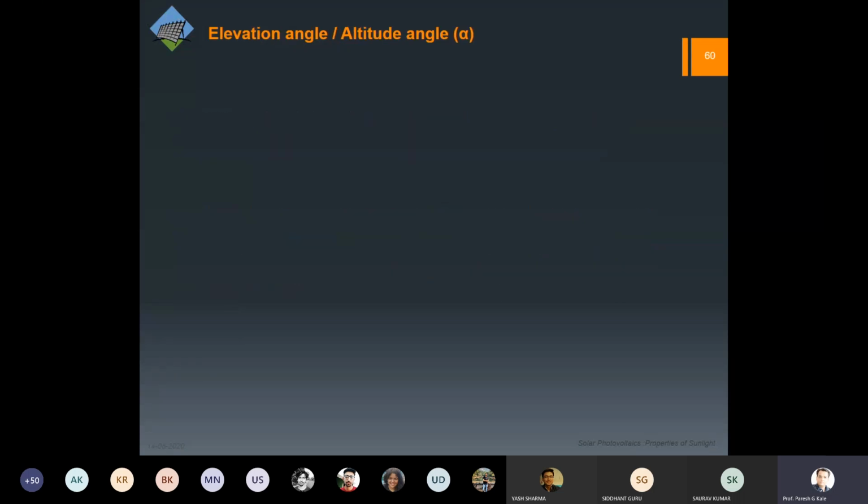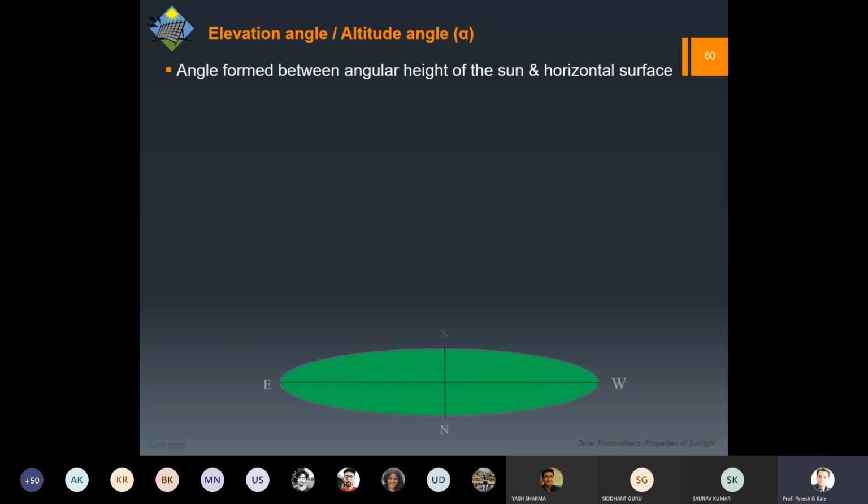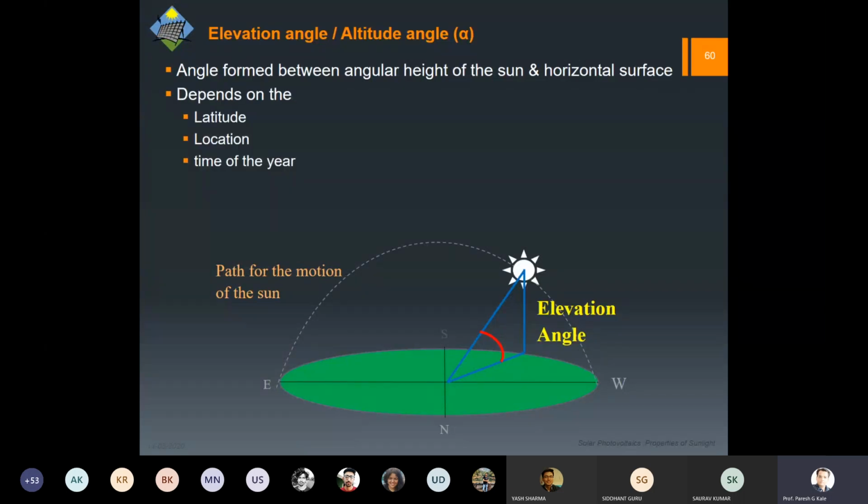Next is elevation angle or altitude angle. The meaning is the same, denoted by alpha. So this is the angle which will be formed between the height of the sun and the horizontal surface. Again, we know that the position of the sun changes due to various reasons, and it will follow some path from east to west. Of course, not exact east and exact west. So the angle which the sun is making at a particular point of time in a day, we are going to call it the elevation angle.